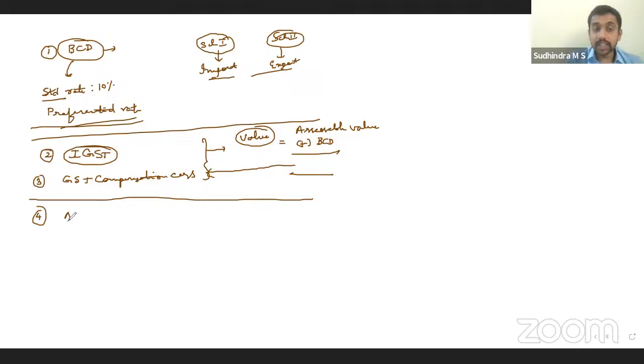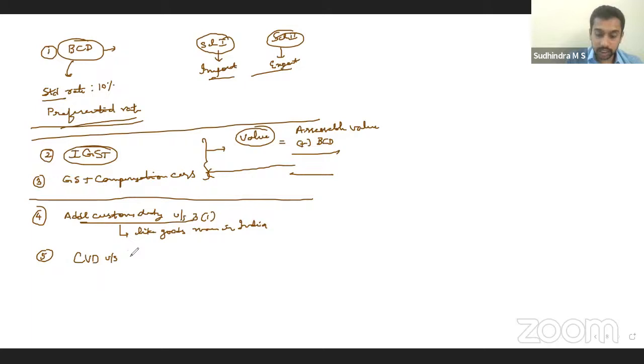Next one, additional customs duty under section 3(1). This is applicable basically to counter the taxes payable on the like goods manufactured in India. Similarly, countervailing duty, special additional duty under section 3(3) for countering excise duty.